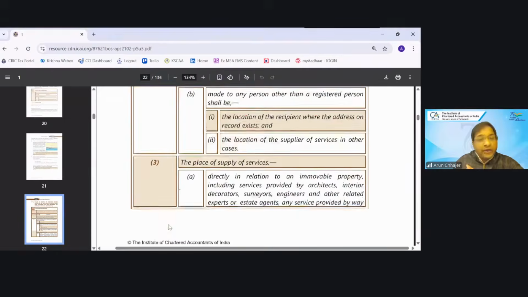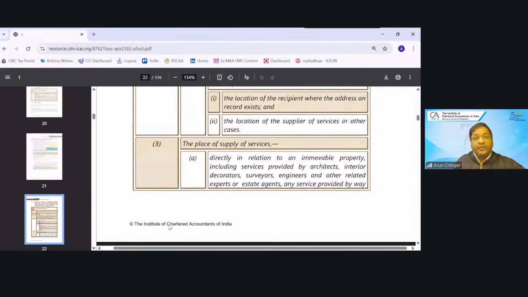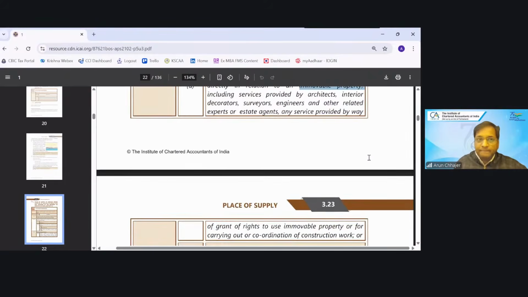Okay. Now we are reading 3 to 14. What is the place of supply in case of immovable property? You quickly tell me. What is the place of supply in case of immovable property? You all know. The location of the property. Correct.